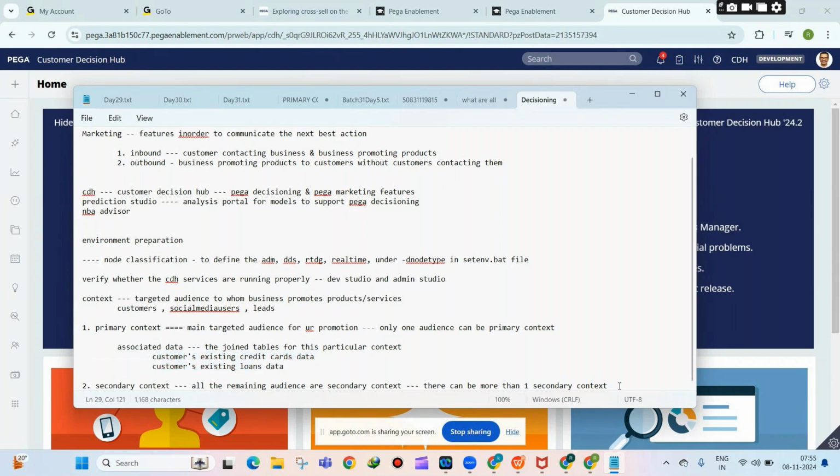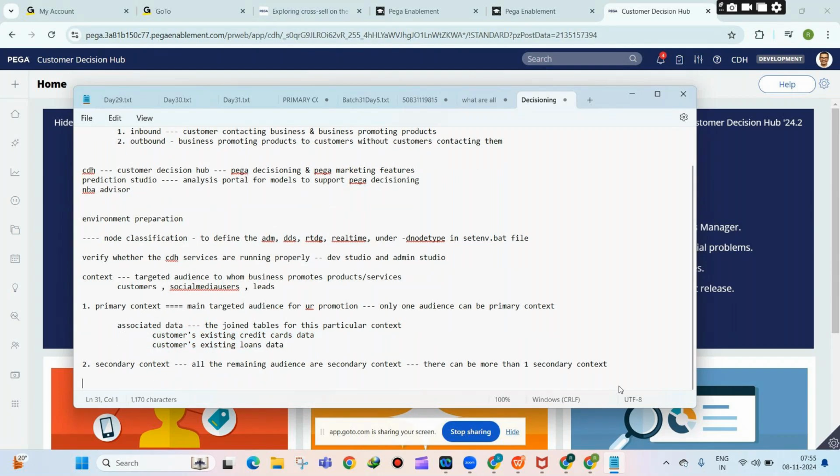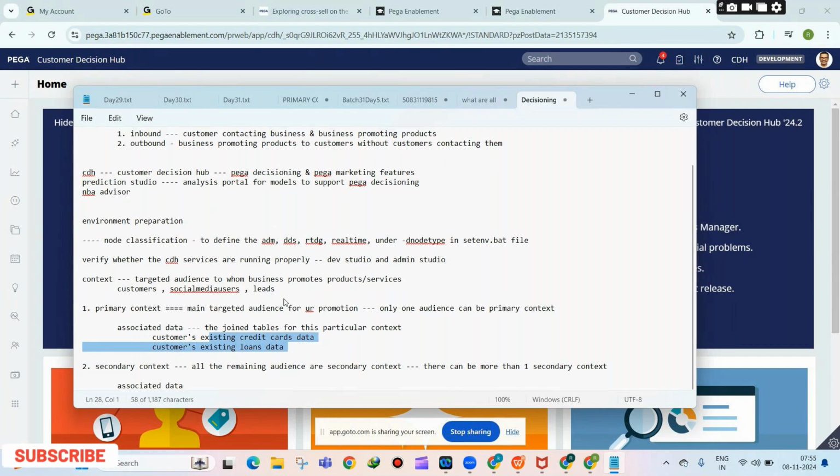Same with secondary context also. So every context will have some associated data, which is nothing but the associated tables, that is the customer's existing information, like the customer's loans, which is there in loan table, customer's credit cards, which is there in the credit card table. So that is what you will do as part of the context dictionary. So you call it as a context dictionary.